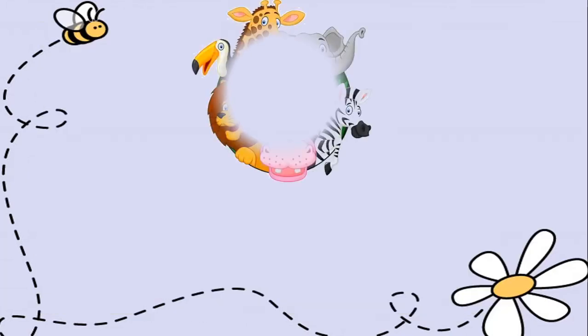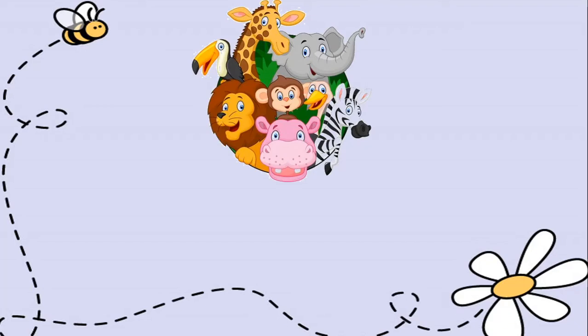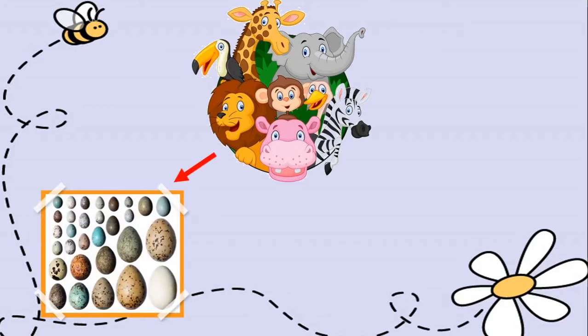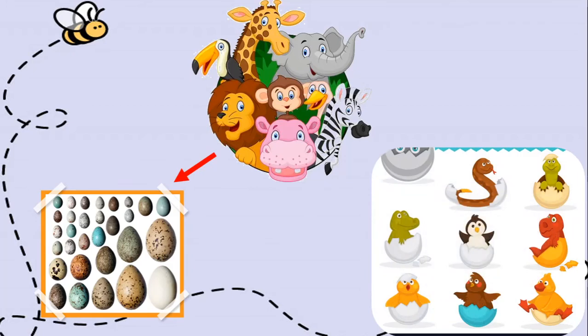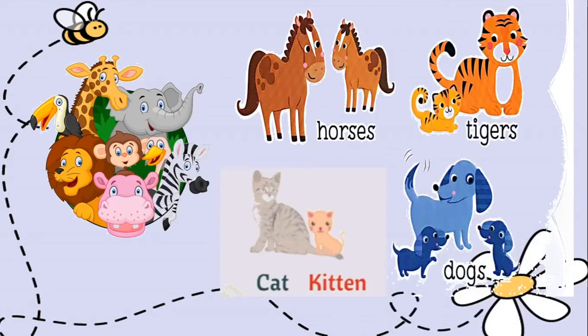But reproduction, children, in animals, it happens in two ways. One is by laying eggs. Okay, animals create a smaller animal by laying eggs. Can you see the different types of eggs here? Eggs of different types of birds. Alright, so you can see how these small baby animals come out of these eggs. So this is one way in which animals reproduce, and the second way is when they give direct birth to